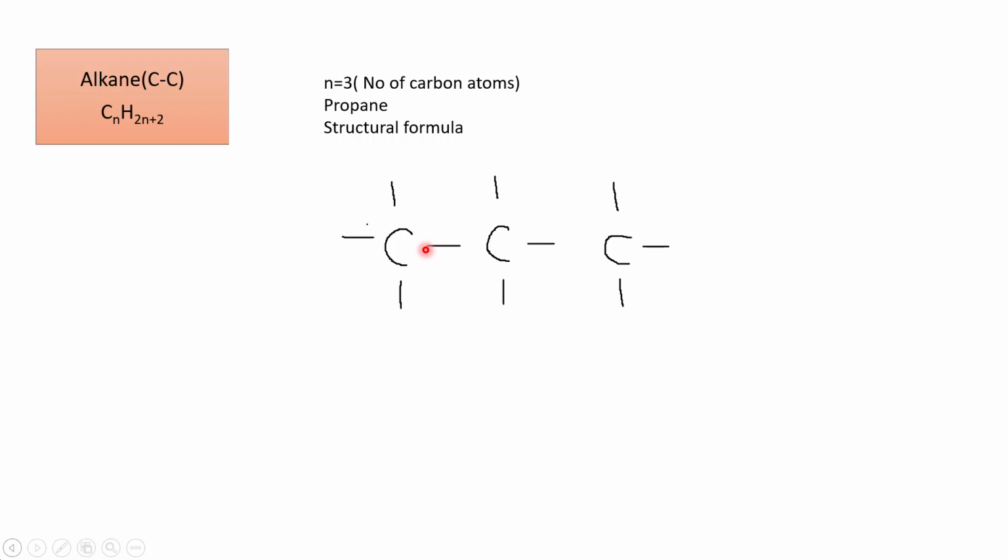This one is the shared pair of electrons or the single covalent bond between 2 carbon atoms. The third atom of carbon, 1, 2, 3, 4. This one indicates the shared pair of electrons between 2 carbon atoms, indicating carbon-to-carbon single bond. In the next step, we will put hydrogen atoms at these ends.